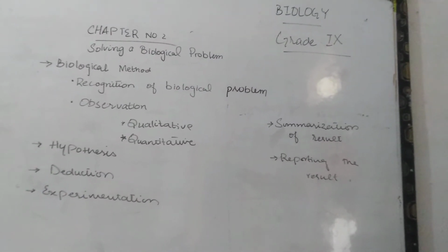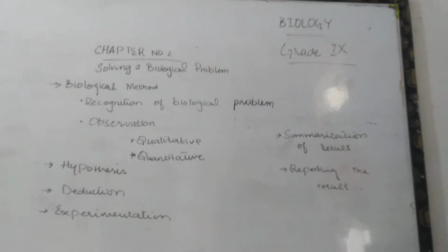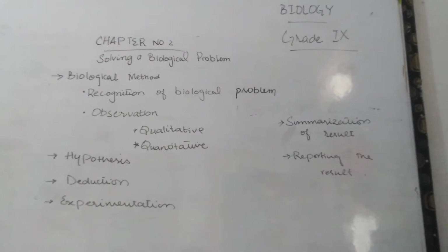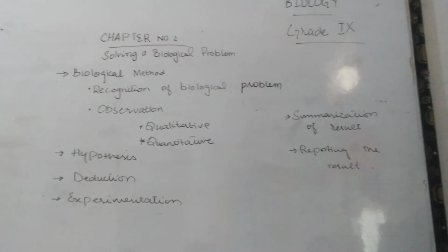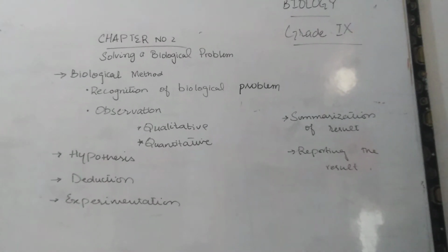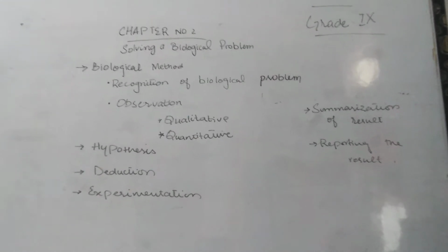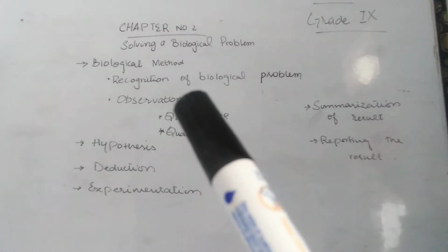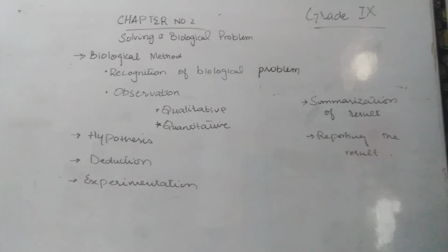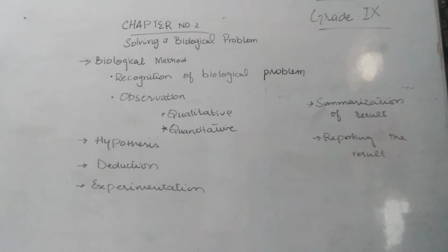These all are our observations. In the same way, while we solve a biological problem, we will make observations. Observations can be made through 5 senses, which are vision, hearing, smell, taste, and touch, which you have already studied in your lower classes.